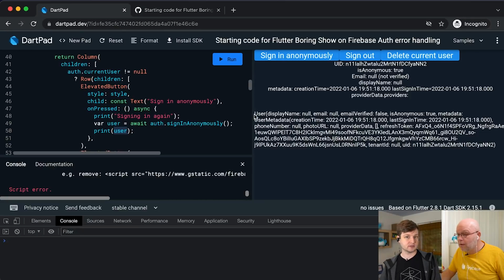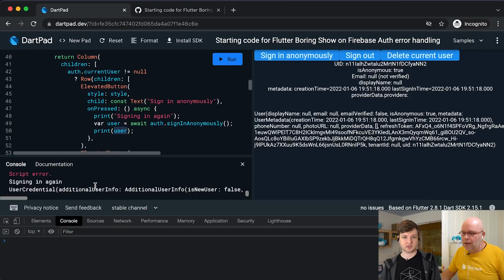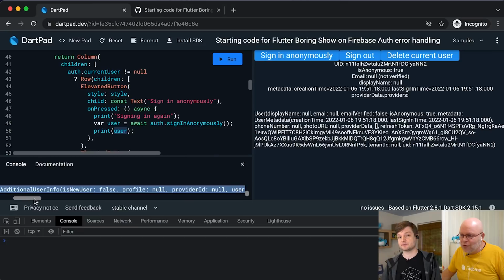I'm just trying to prove that we get to that point almost. Yep. Let's see if that happens. Okay, and it does. Look at that. Oh, well, it shows slightly different. It shows a user credential, which wraps a user, just so you know. So it has two things.